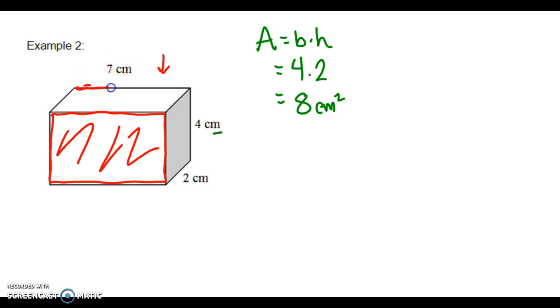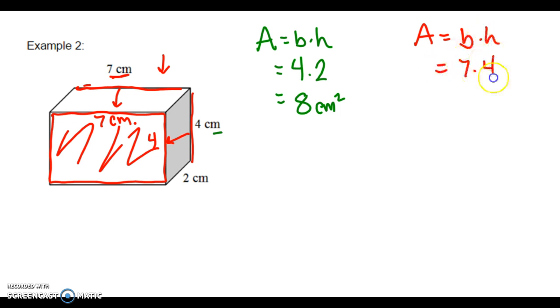Because if this side here is 7 centimeters, which is what this tells us, this side also needs to be 7 centimeters. And if this side here is 4, then the same needs to be true about this side here, which is 4. So you're taking a little mix and match here, just noting the dimensions. That means that this rectangle in front of me, with our formula base times height, is a 7 by 4 rectangle. And we know that 7 times 4 is 28 centimeters squared.